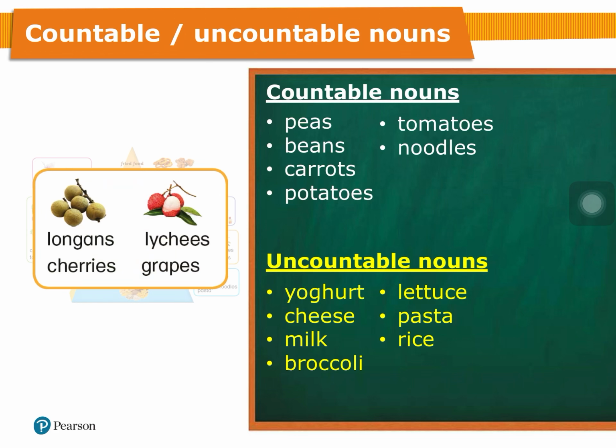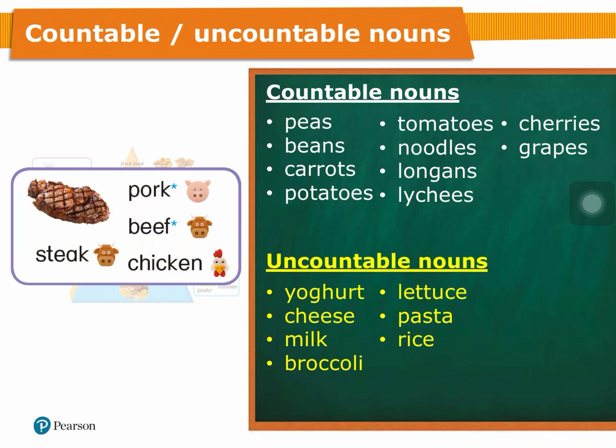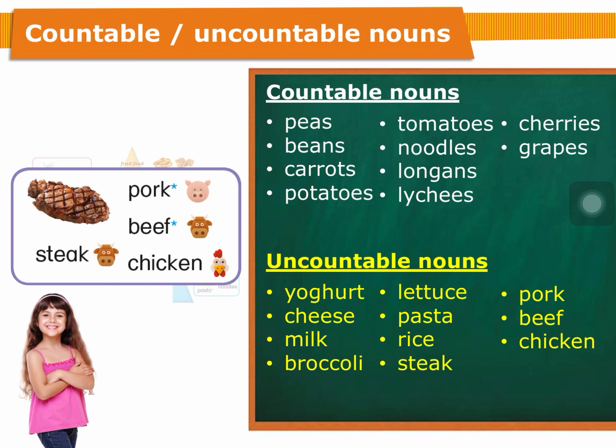How about fruits? I think all of them are countable because with the S at the end. Yes. Longans, lychees, cherries, grapes, they are countable. How about meat? Well, I think meat is uncount. We cannot count how many, like 幾多一絲嘅肉類, okay? It's uncount, I think. Steak uncount, pork uncount, beef uncount, chicken also uncountable.